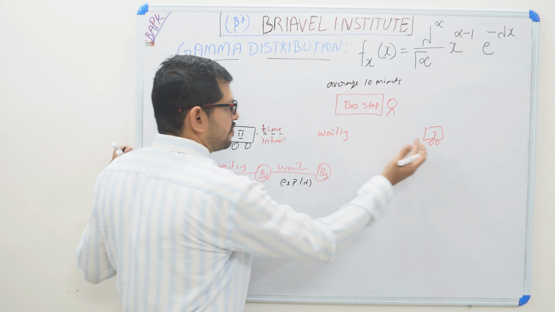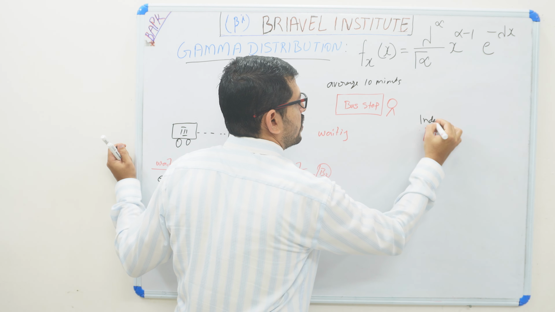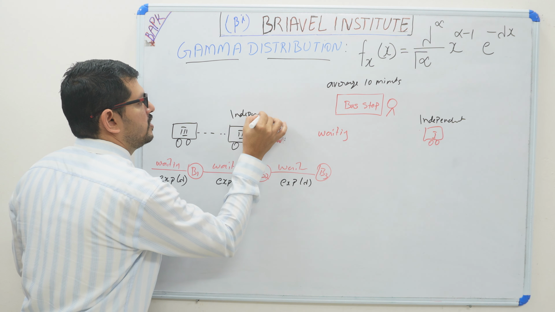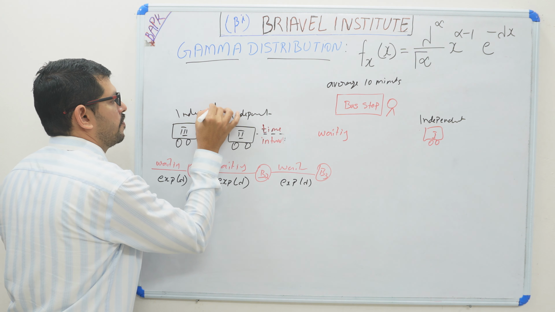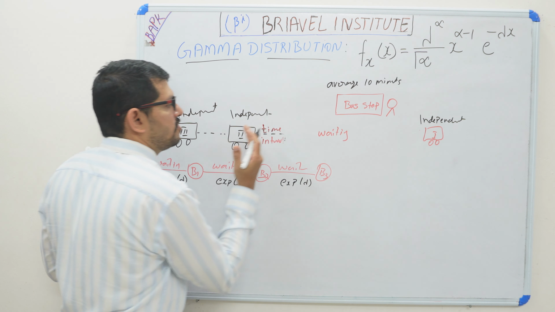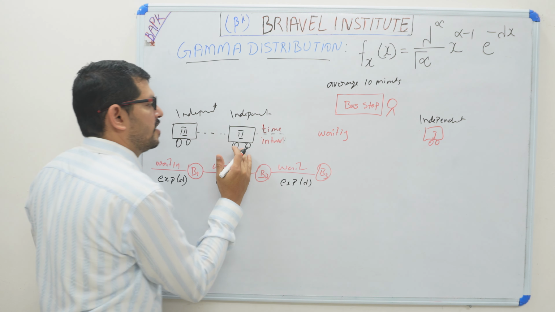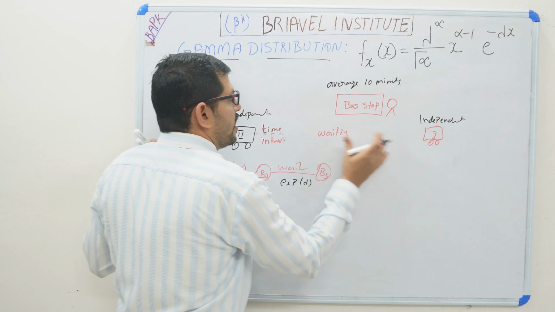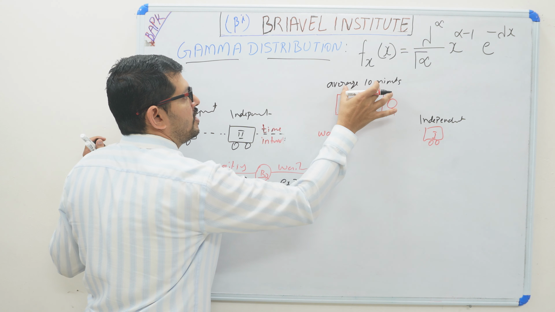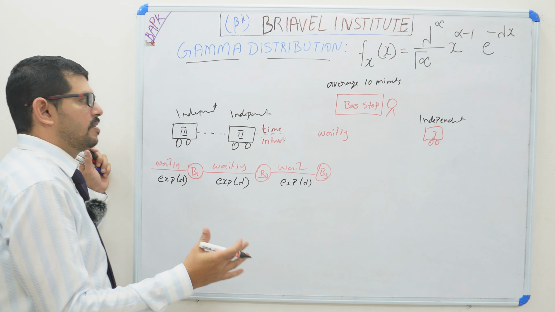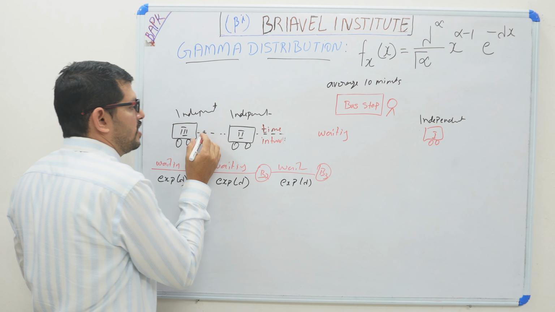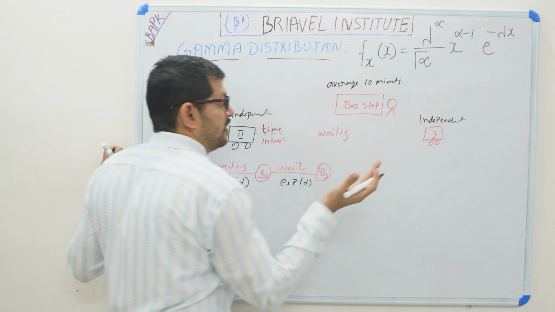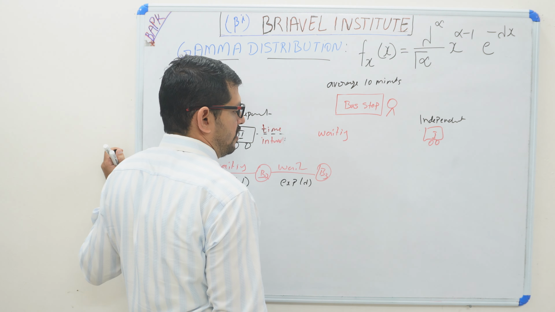And for each bus, the event is independent. Each bus is independent. Each bus does not depend on the other bus. The first bus passing does not depend on the second bus. We only have the average time it takes for a bus to pass. The average time interval between the buses may be 10 minutes or 5 minutes or whatever. It may take 10 minutes or it may take 7 minutes, or after the first bus passes it may take 15 minutes. So they are all independent events.